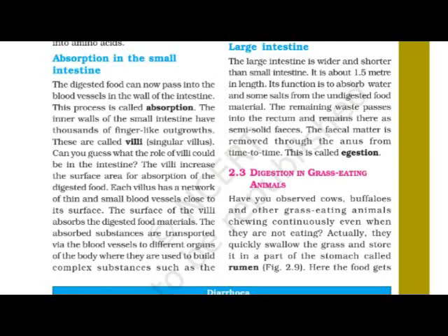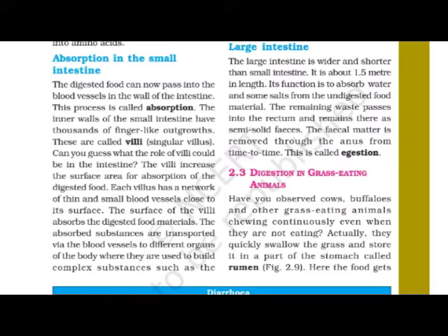Welcome to session number 5 of lesson number 2, nutrition in animals, where we have seen many points related to nutrition in animals: how digestion starts in the mouth, then how it passes from the mouth to the esophagus, then into the stomach, and after that into the small intestine. We saw digestion in the small intestine in the last session, and today we are going to see how digestion takes place, or which process is actually conducted, in the large intestine.